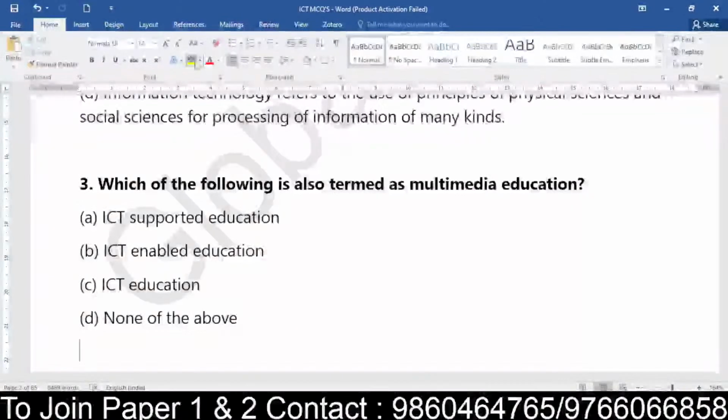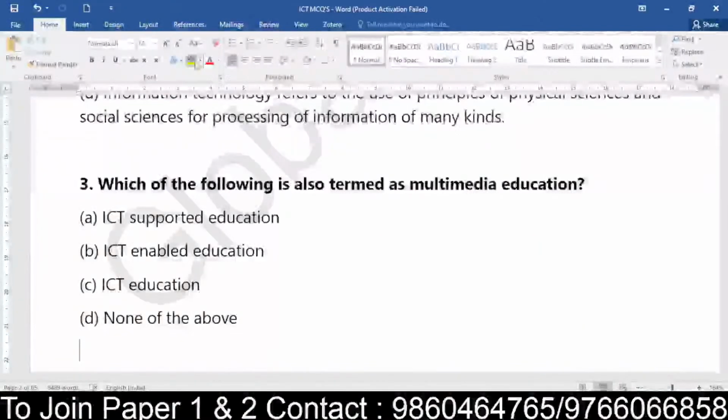Is multimedia education ICT supported education, ICT enabled education, ICT education, or none of the above?